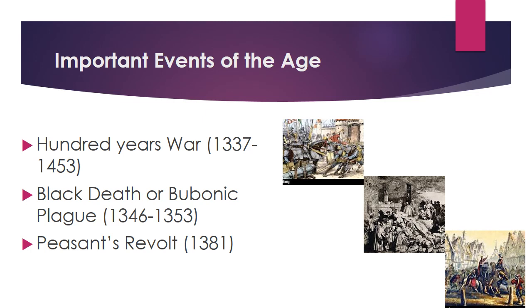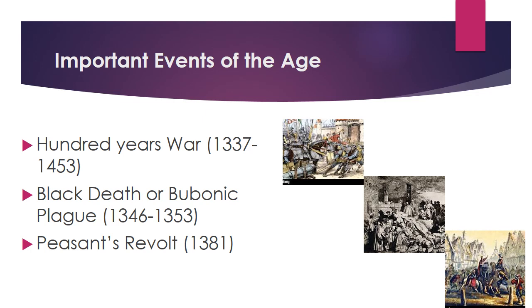Students, three important events took place during the age of Chaucer. First was Hundred Years' War between England and France. Its duration was from 1337 to 1453, and the cause behind it was English claims to the French throne.